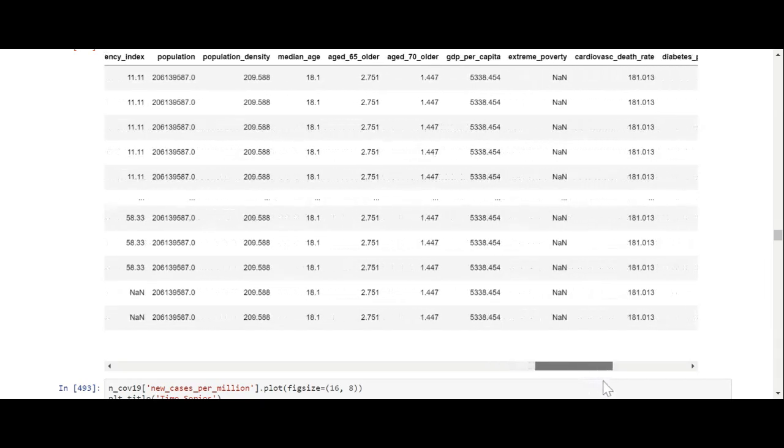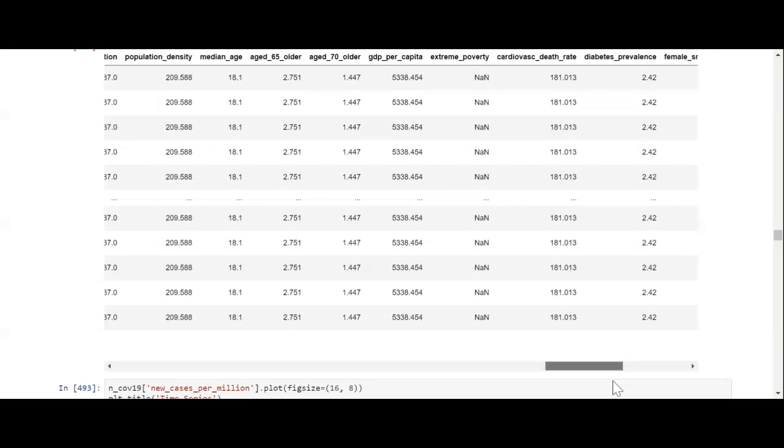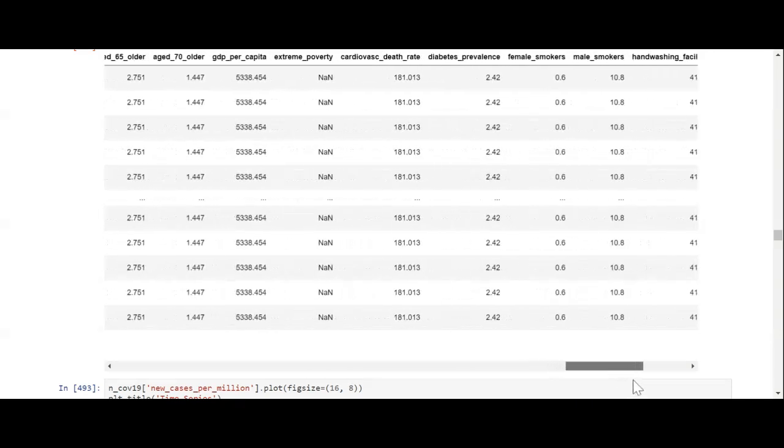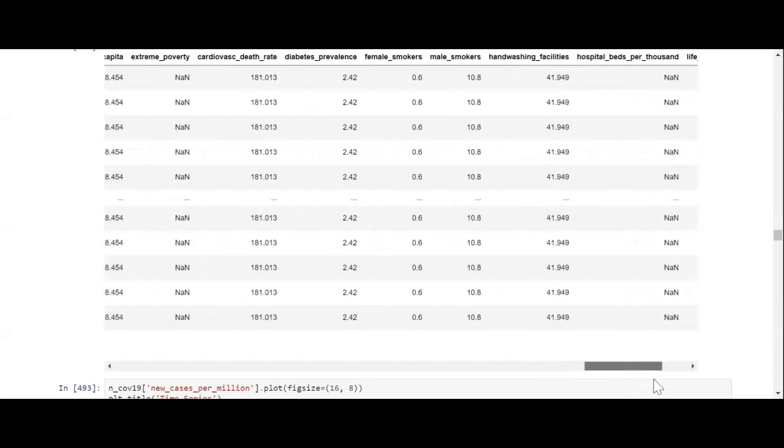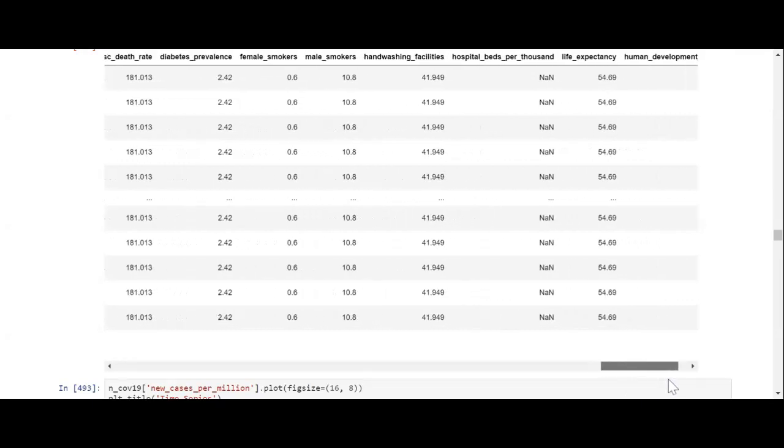Let's see if we can find the life expectancy, because I know life expectancy is 55 years old. So I've lived longer than the life expectancy of Nigeria.